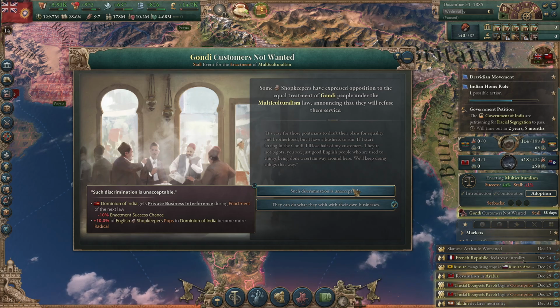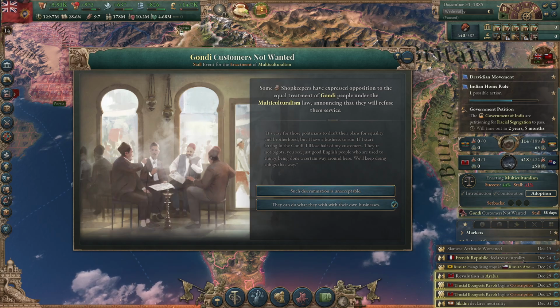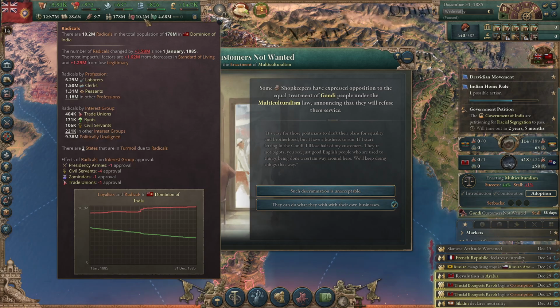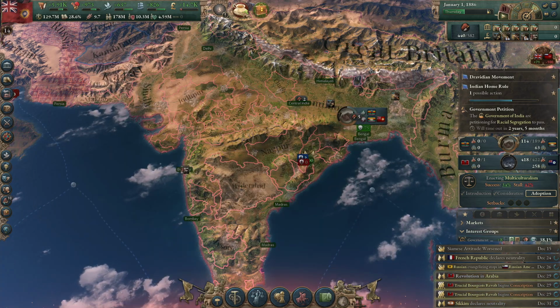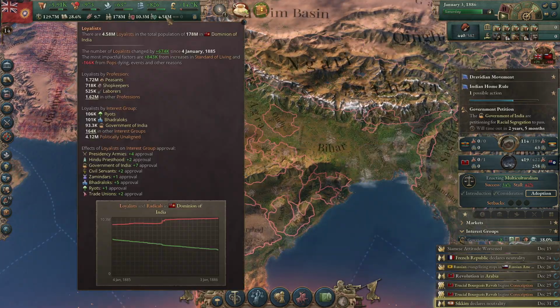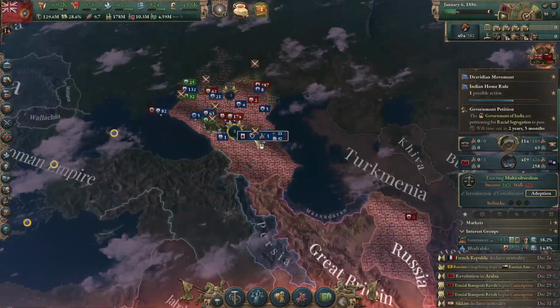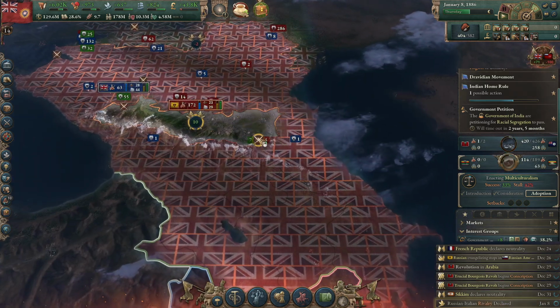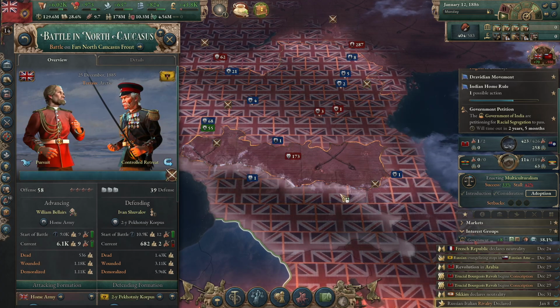I'm going to go with the first one. The population of English shopkeepers in India is vanishingly small. I bet these numbers don't even change. 10.2 million, 4.68 million. Okay, so it changed by like 40,000, but basically it didn't change. It's basically the same. Winning over here, winning over here.